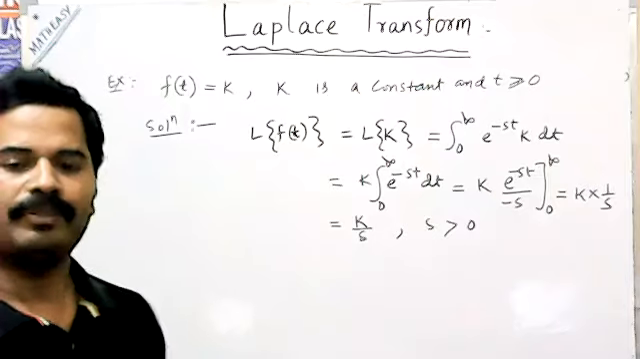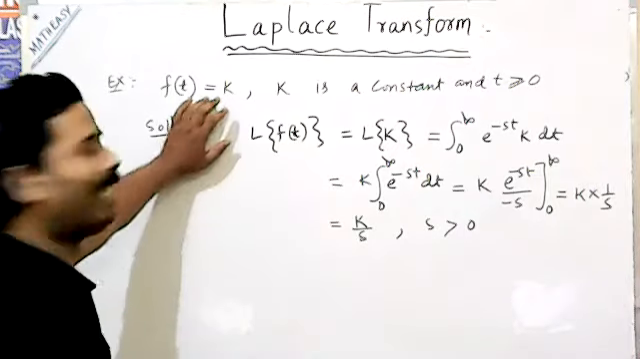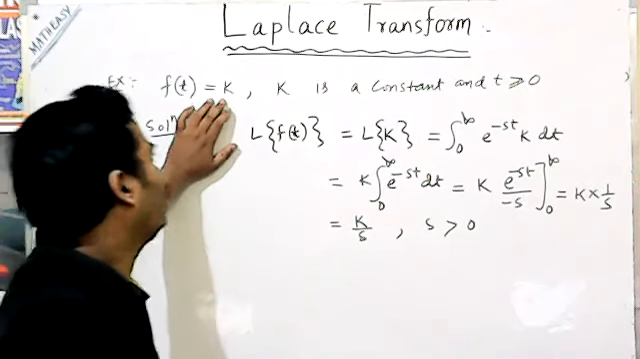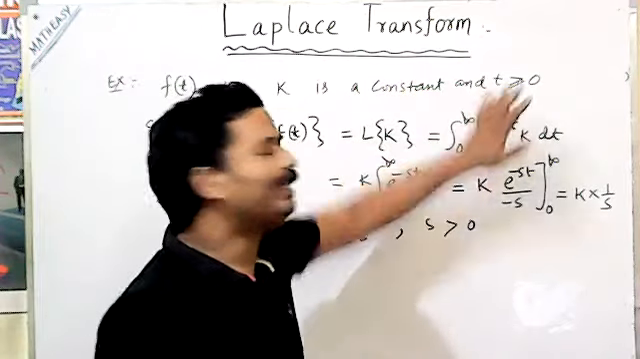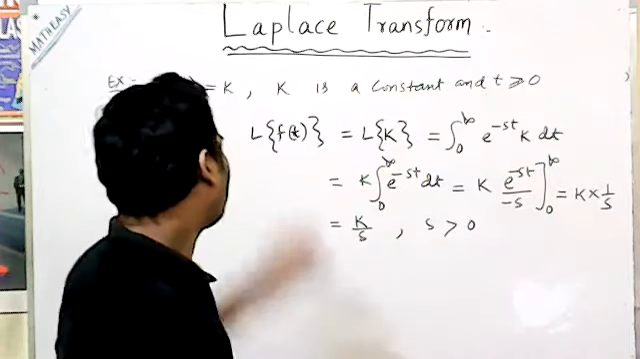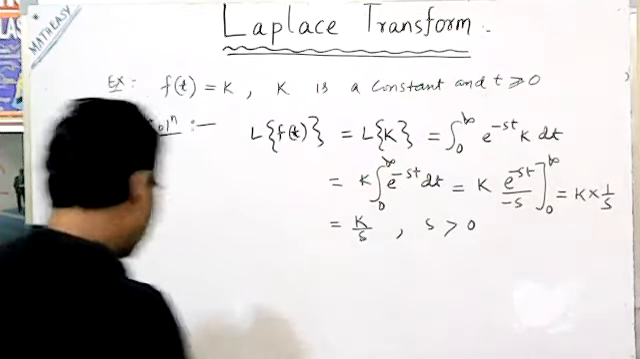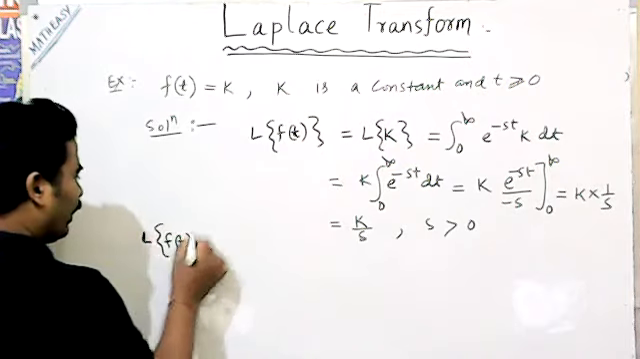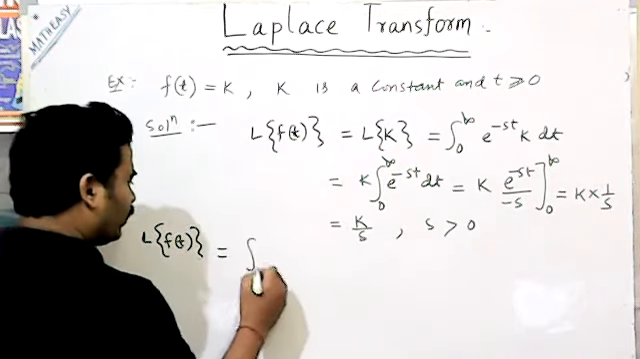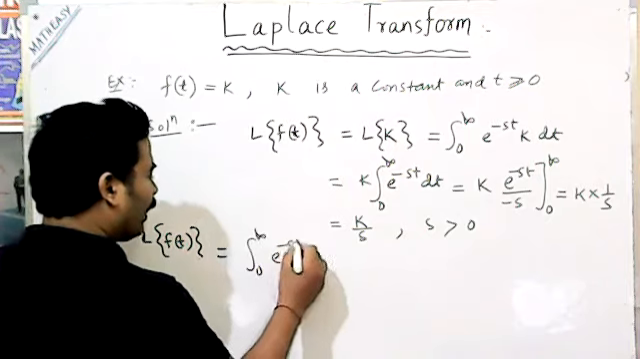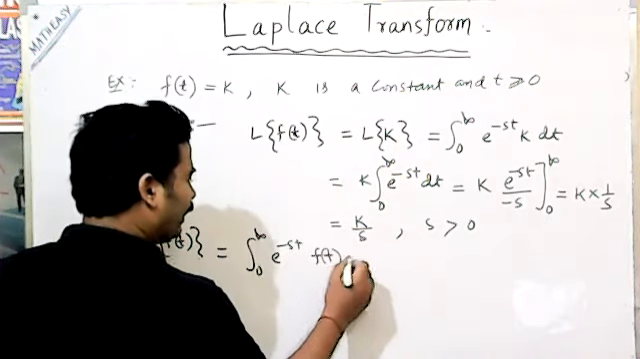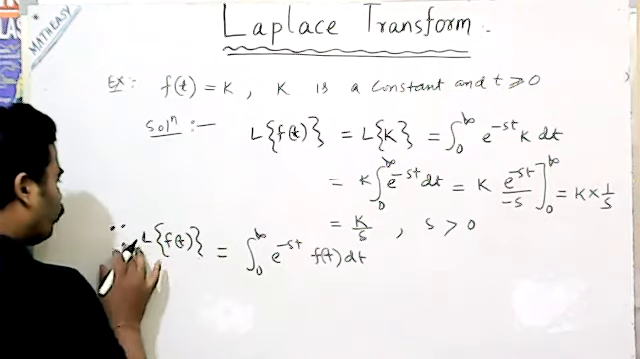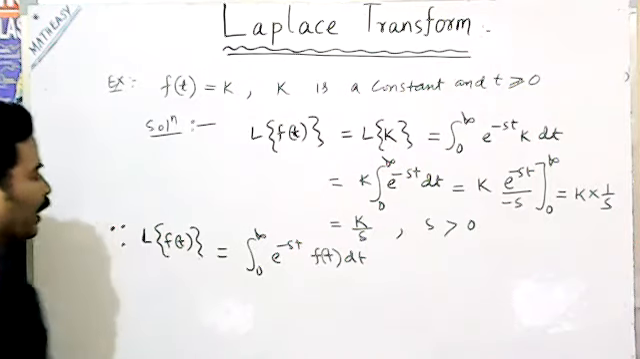Now take the constant value k. Here f(t) is equal to k, given. So k is a constant and t is greater than 0. According to the function, you know very well the formula for the Laplace of f(t): integral from 0 to infinity of e to the power minus st f(t) dt. By using this formula, you have to find the Laplace value.